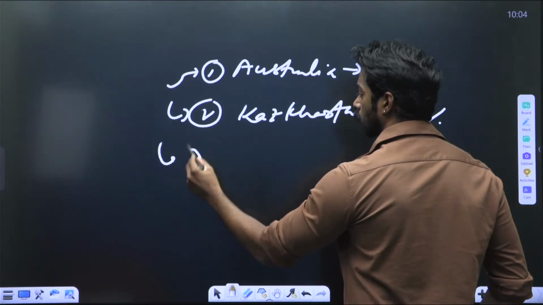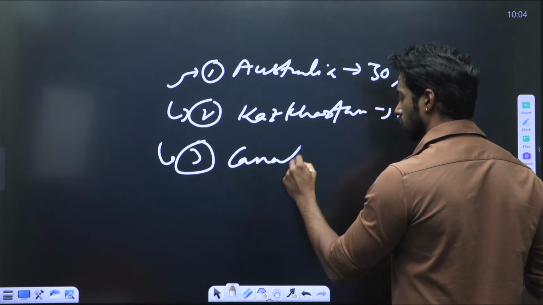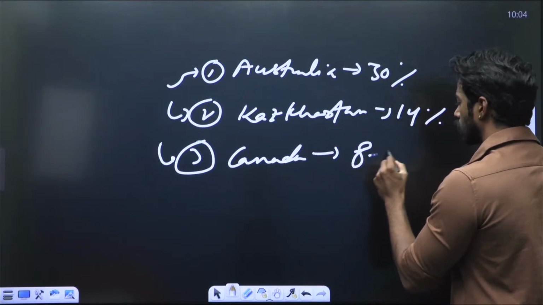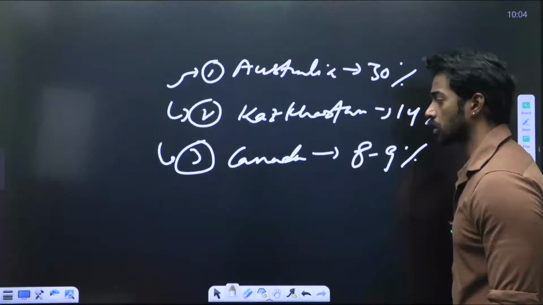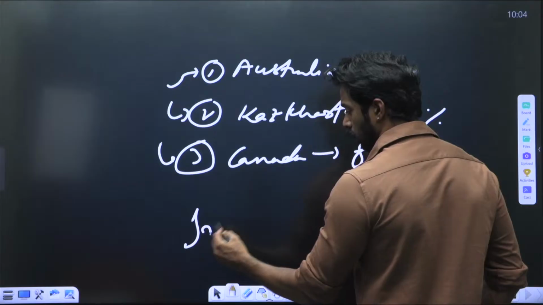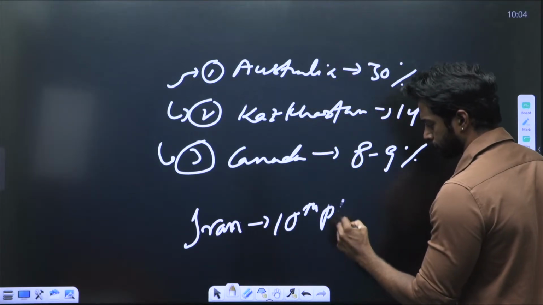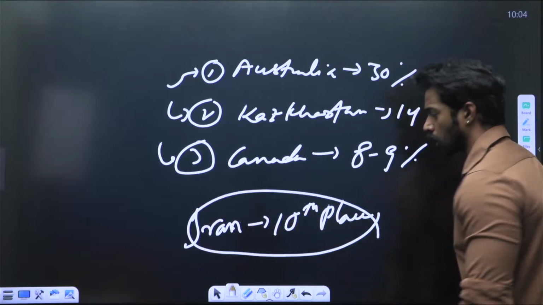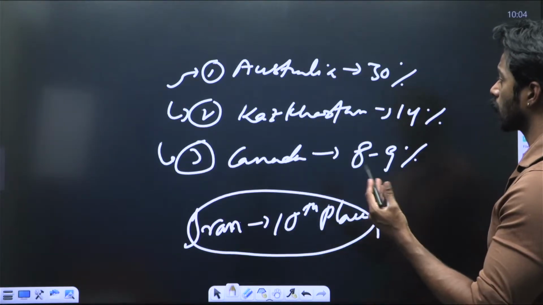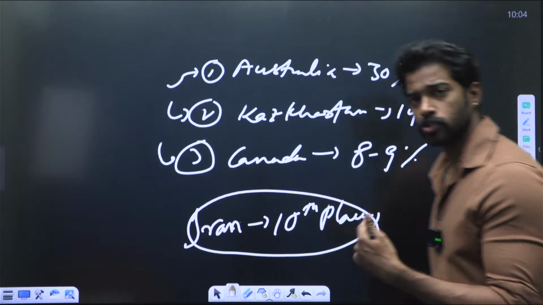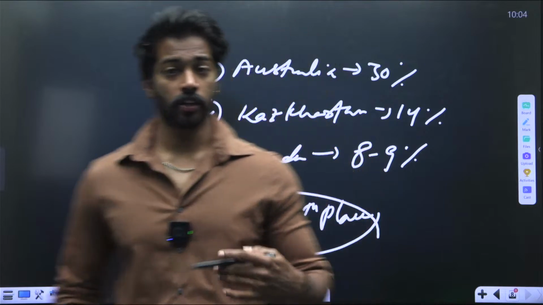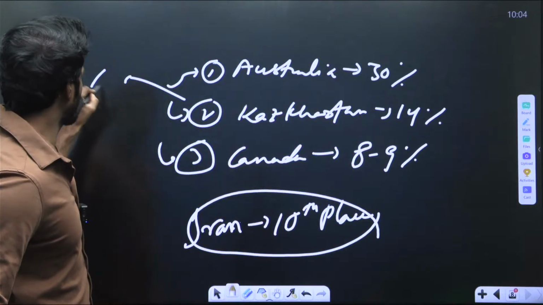And then comes Canada with 8 to 9% of uranium reserves. What about Iran? Iran is in 10th place. While Australia has the largest uranium reserves, Kazakhstan is the largest producer of uranium.